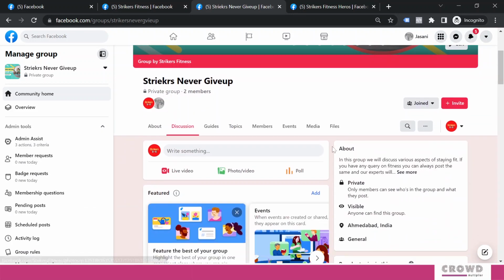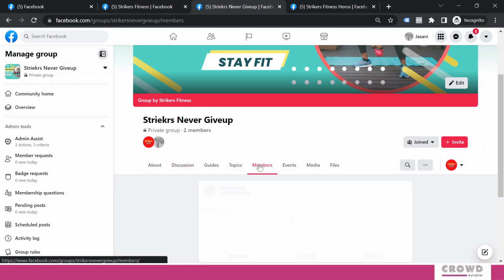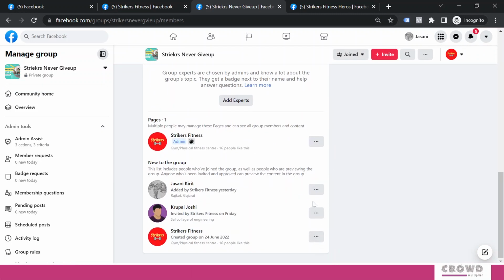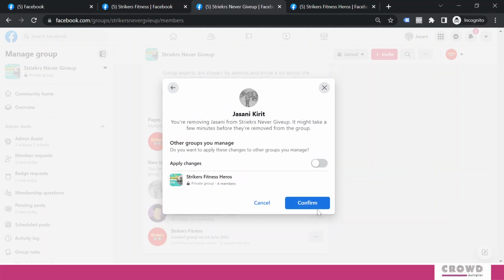In that case, if you come over here, you will not find any option to delete a group. So what you will need to do is click this members and remove each of them one by one. Remove member, delete recent activity, and click next.